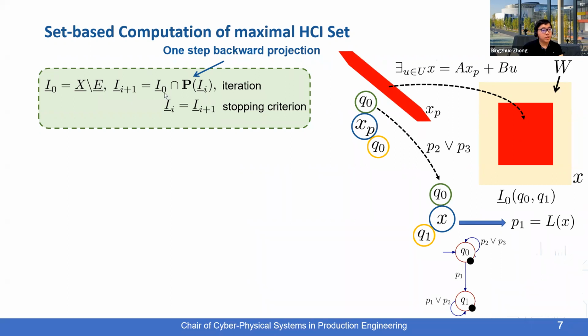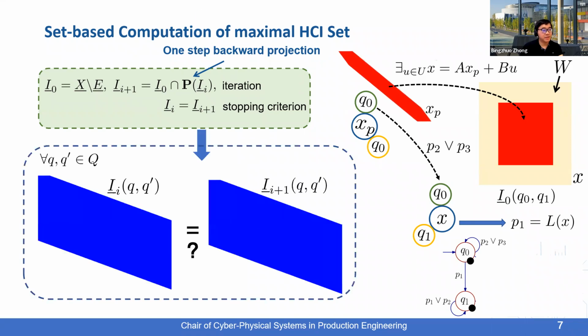And we keep computing the intersection here and check the stopping criteria here. So checking the stopping criteria here means that we need to check whether for all the Q prime within the state set of the DSA, the corresponding aggregation of continuous state are the same.